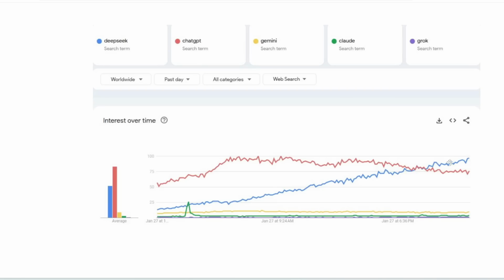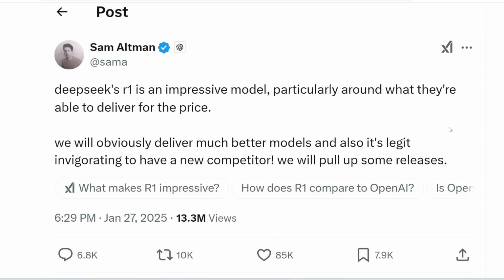Note that we also have other AI models out there like Google's Gemini and Anthropic's Claude and Elon's Grok, but those are pale in comparison to the search volume of ChatGPT and DeepSeek. And this is legit. It has received some positive comments from notable people in the AI and tech space.